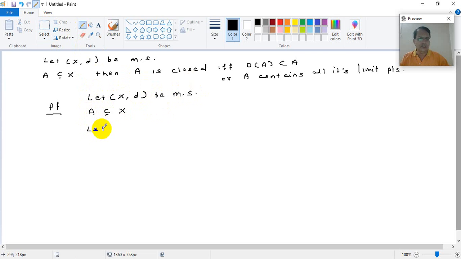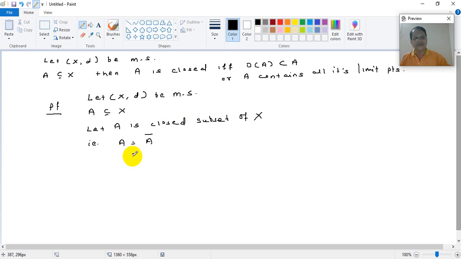Let A be a closed subset of X. Now we have proved that when a set is closed, it is equal to its closure, right? That is, A is equal to A bar.